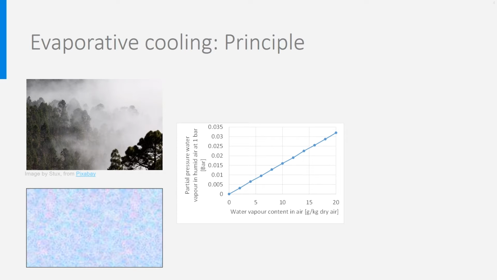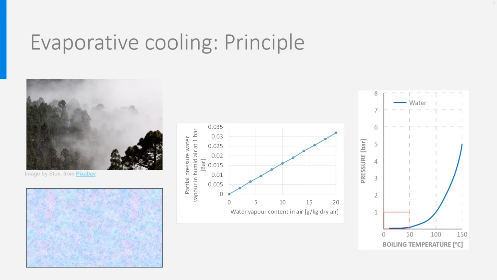If you now remember the boiling curve of water, you see that at these very low pressures, water can boil and condense at temperatures much lower than 100 degrees, meaning that at room temperature or outdoor temperature, water will evaporate already. And you also have learned that when a fluid is evaporating, it takes a lot of heat from its environment. So if you inject water droplets in air, it will automatically evaporate because of the low partial pressure, and by evaporating, it will take its needed latent heat of evaporation from the air, which of course will cool down. That is the principle on which evaporative cooling is based.